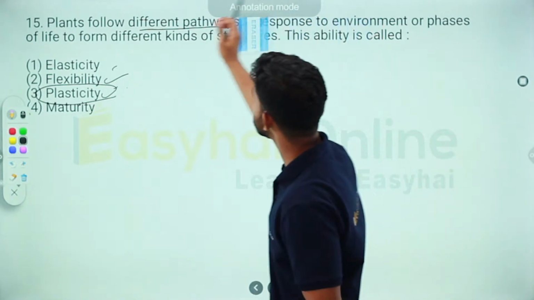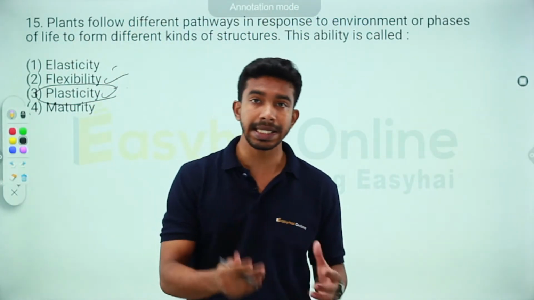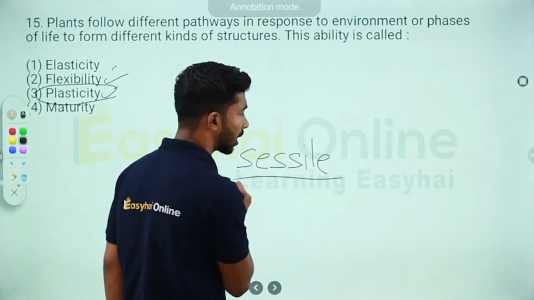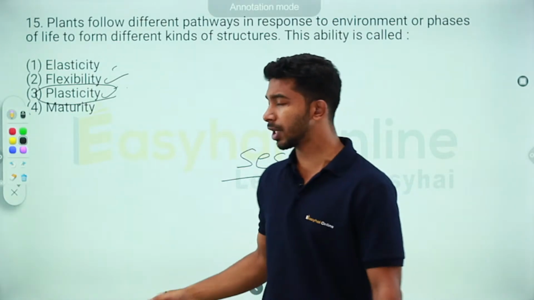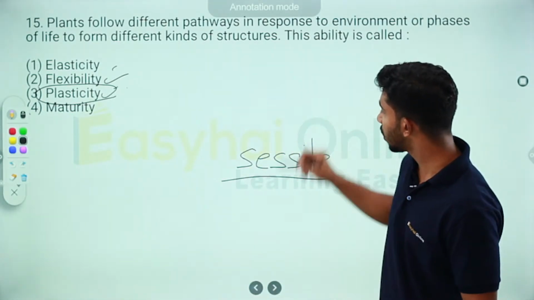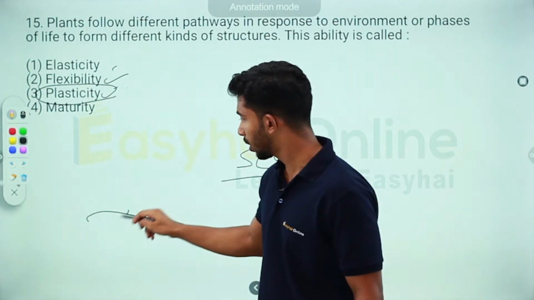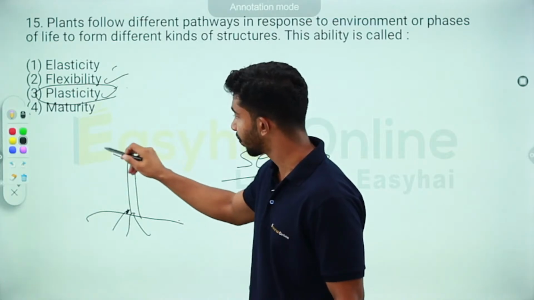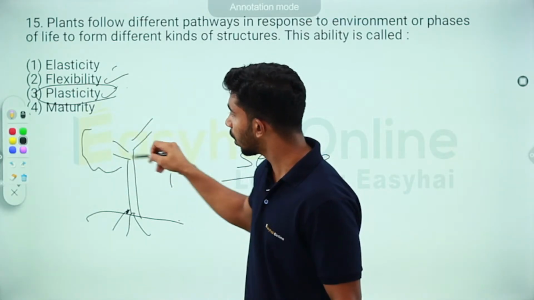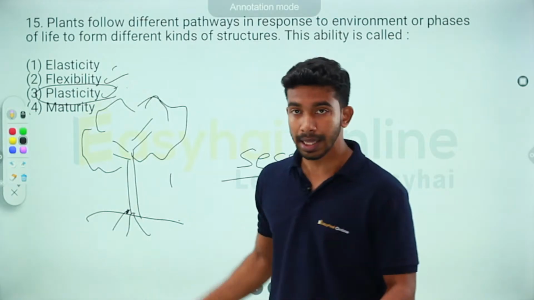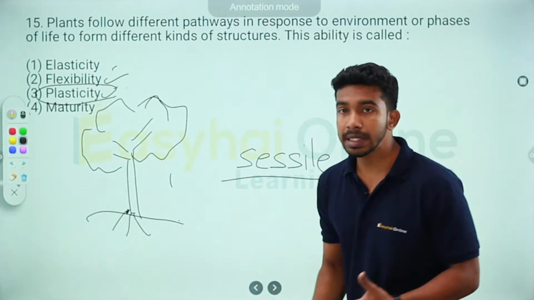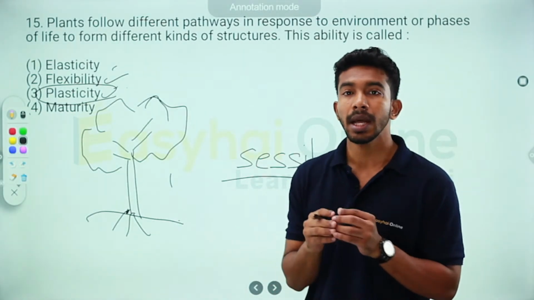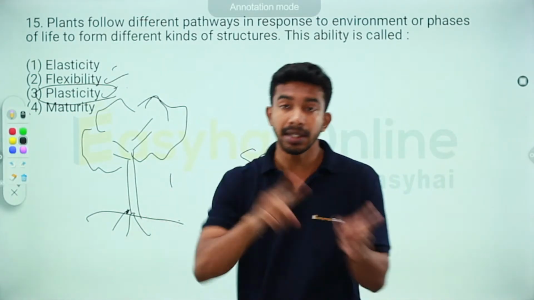What happens is plants are sessile. What is sessile again? They are rooted to a particular substratum. They do not move around. Soil, the ground, is the substratum, and they grow. Now since they cannot move about, when the environment changes, they also have to respond to that change in environment.